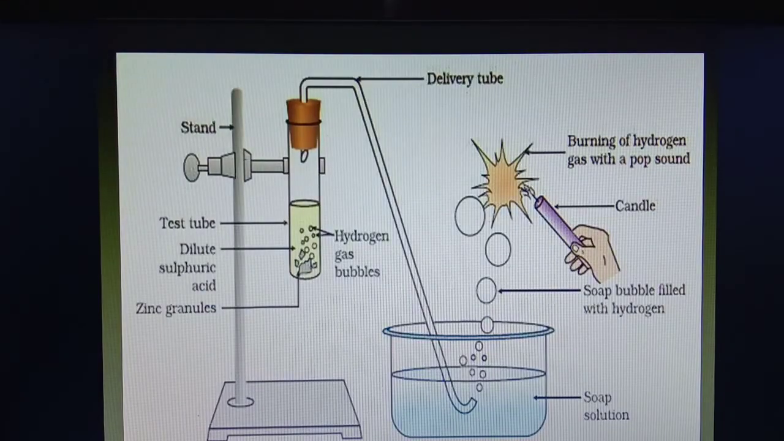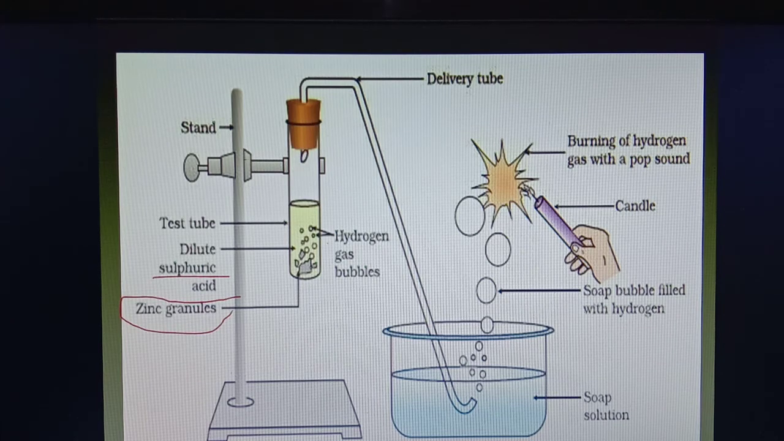Now look at this picture. Here we have taken zinc granules and dilute sulfuric acid in a test tube. And this test tube is closed with a one-holed cork. And in the cork we have attached a delivery tube. This is called a delivery tube. The other end of the delivery tube is under the soap solution.